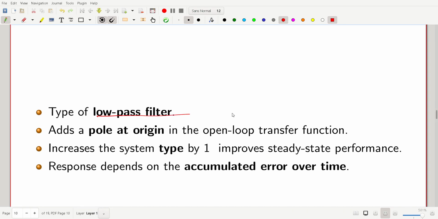The integral also behaves as a low pass filter, because in the low frequency region it passes the signal, and in the high frequency region it does not allow the signal. That's why, because here you can see 1/s.